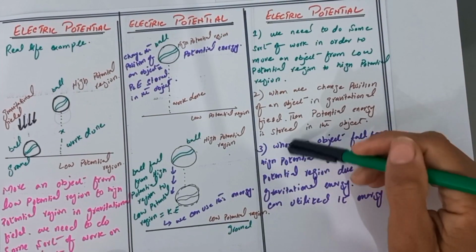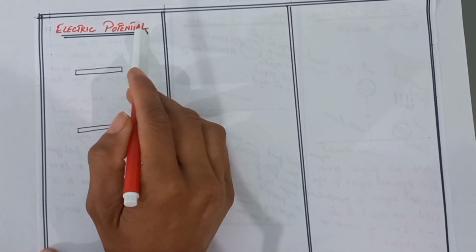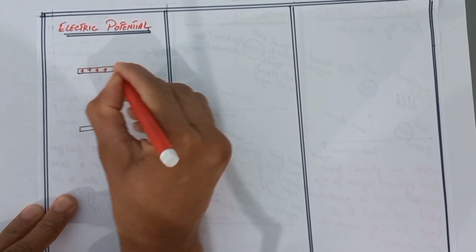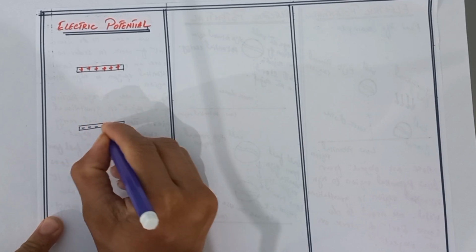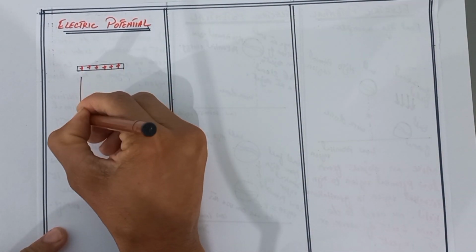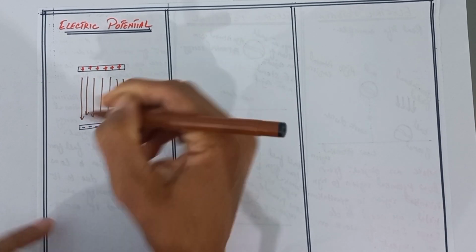Thus, using these three concepts, we can easily learn the concept of electric potential. Now, what is electric potential? Consider an electric field between a positive plate and a negative plate. The direction of the electric field is also downward, starting from the positive and ending on the negative plate.